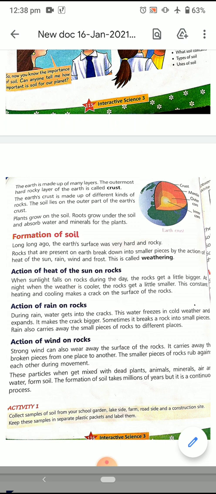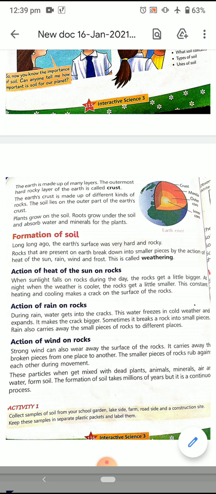The formation of soil takes millions of years, but it is a continuous process. Soil cannot be formed in a day. It may take years and years, but it is a continuous process because day and night is daily. Change in weather is continuously there.